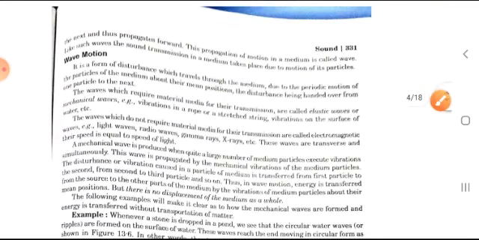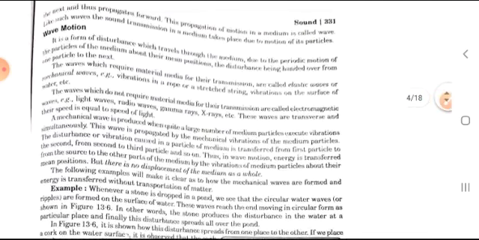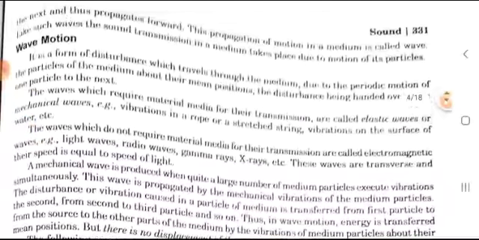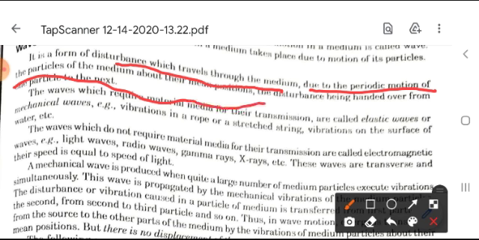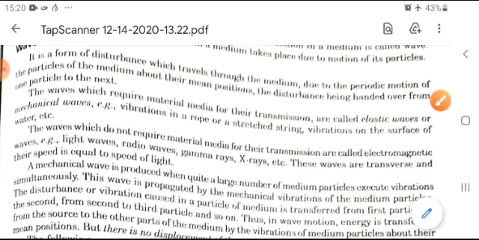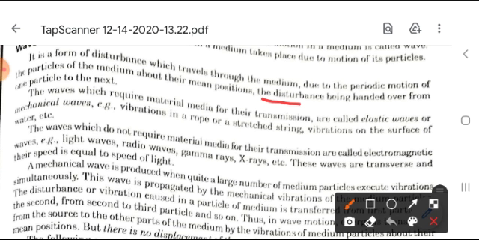Suppose wave motion, because there is a very interesting thing given here. It is a form of disturbance which travels through the medium due to the periodic motion of the particles of the medium about their mean position. The disturbance is handed over from one particle to the next.